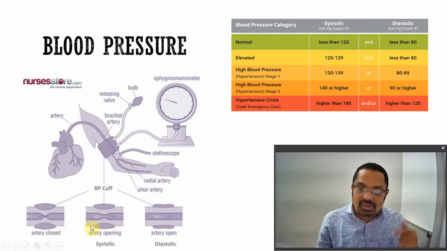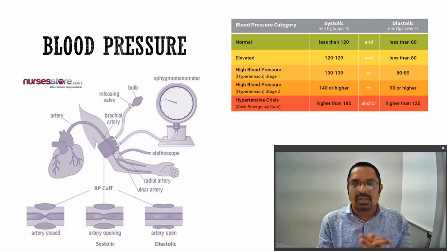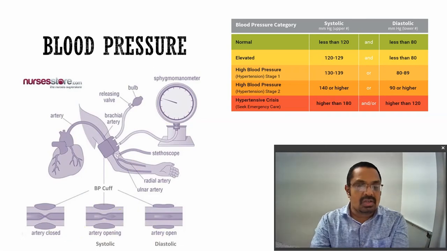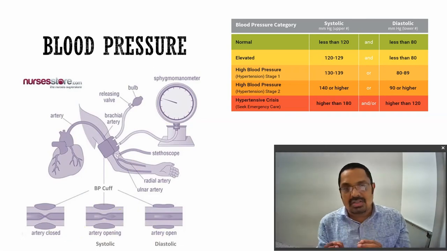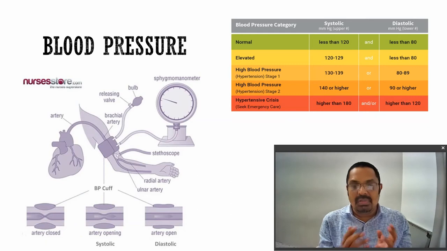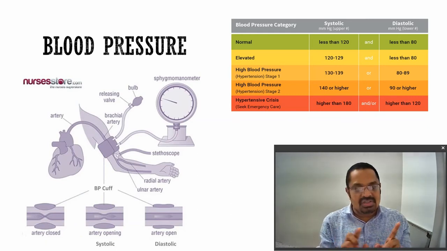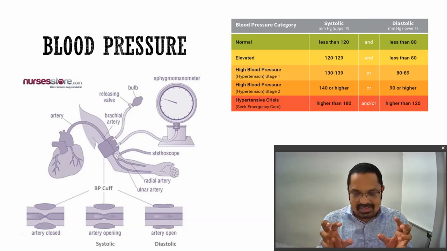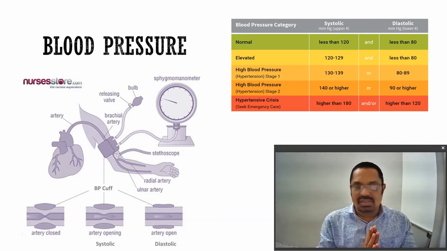So the occurrence of the turbulence is your systolic blood pressure, and the closure of the turbulence and the occurrence of the normal pulse is nothing but your diastolic blood pressure. So this is the major hypothesis behind the measurement of blood pressure.